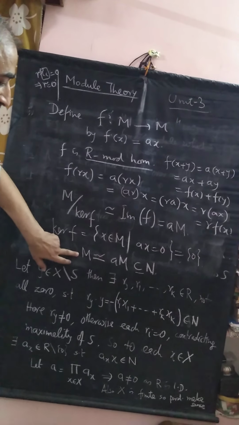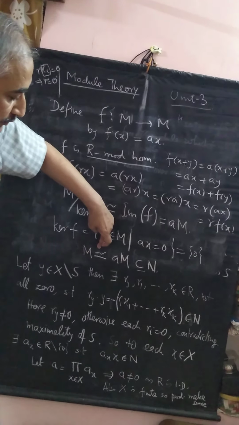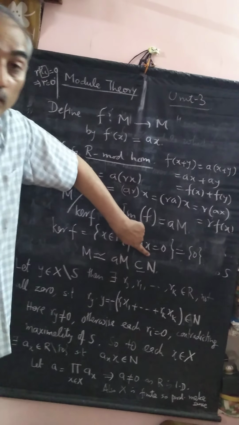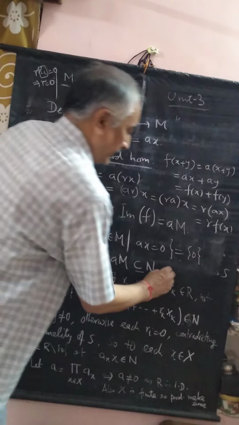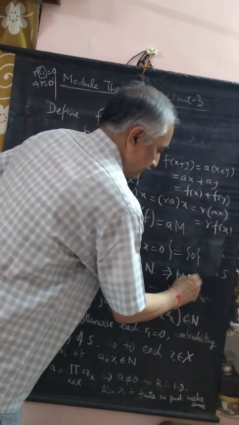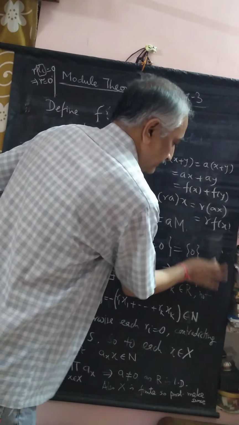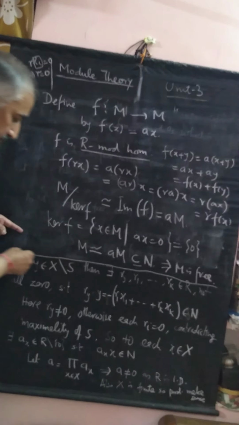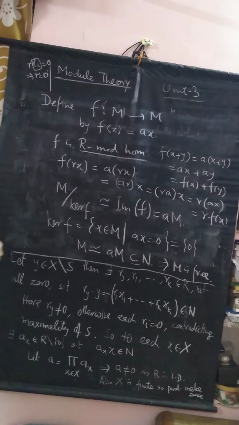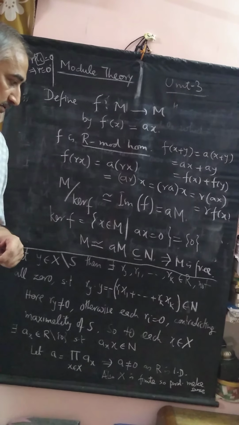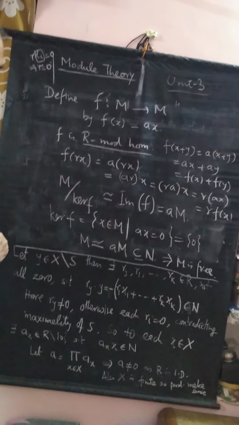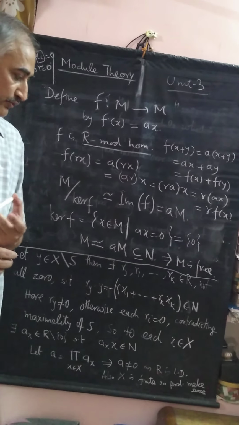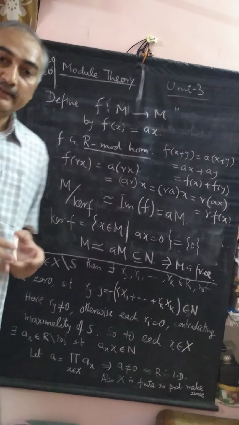So M is isomorphic to a submodule of a free module, so M is also free. Well, this is the proof. I would like you to go through the proof once again. I end the second lecture here.